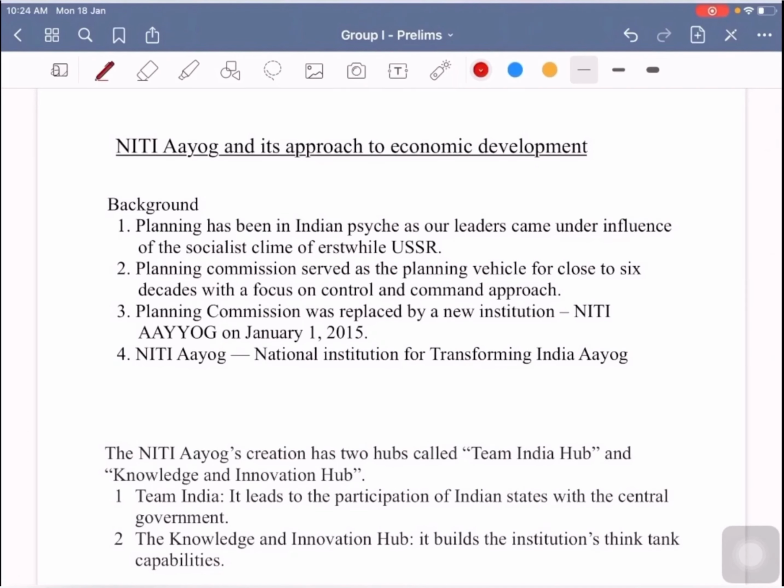Many restrictions of license and permit Raj have been removed, and the manufacturing and services sectors were allowed to connect to the global economy, though agriculture has not been opened that much. So after reforms, there was a need for more robust policy making, more vibrant programs, more coordination with the states, and more space for the private sector and market forces. That is the reason why in 2015 the government replaced the Planning Commission with Niti Aayog.